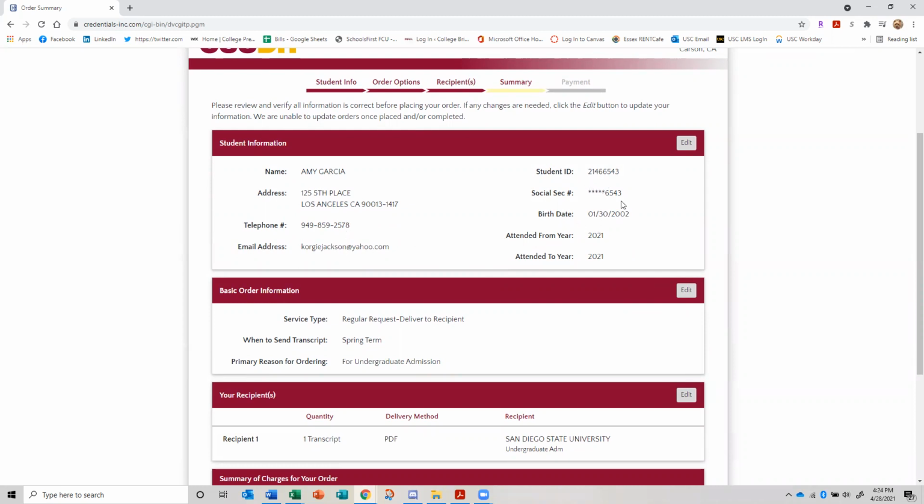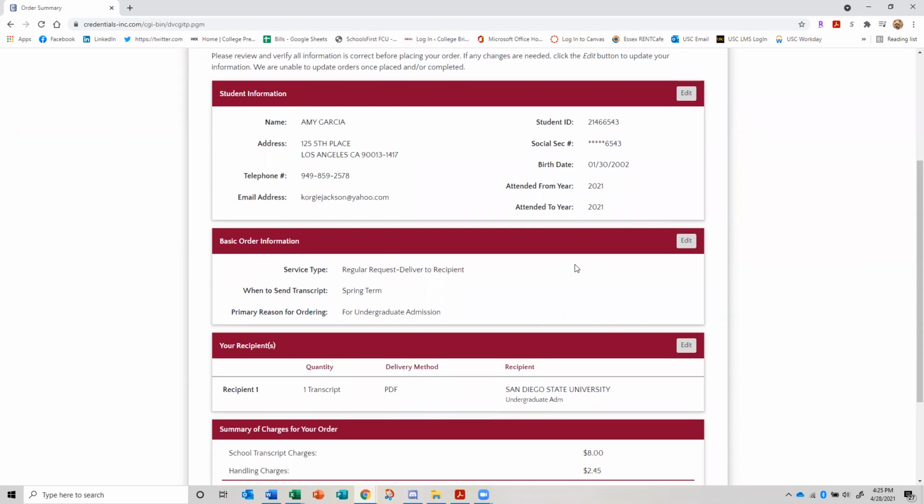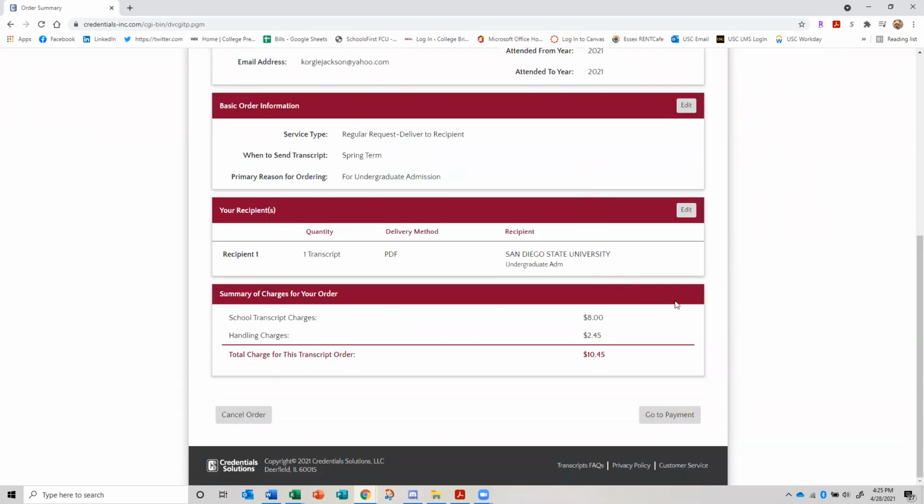All right, now these ID numbers, unless you put in an actual true social security number, this student ID number is going to be different at the college you're going to. So we want to make sure everything is good. Obviously, we have edit buttons if you need to fix anything. We're doing a basic order, spring term, undergraduate admission, San Diego State.